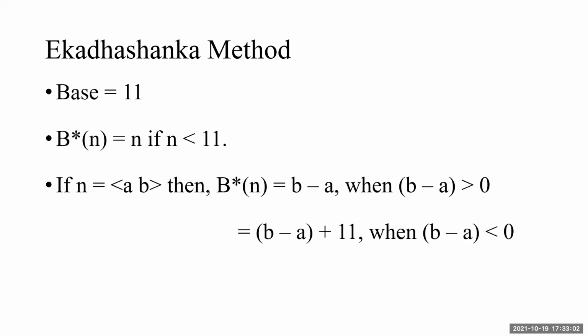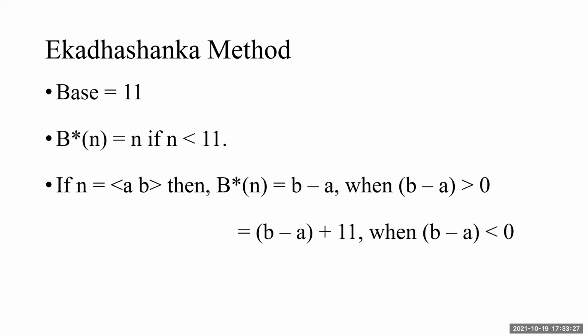As Kailash was mentioning, the same idea can be extended for base 11. All the calculations we have done earlier for the Bijanka with base 9, that's why the Bharatiya name for that method is not Bijanka, it was the Navanka method. Base 9 is taken. Now the Ekadashanka method.